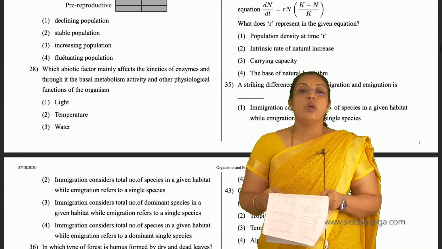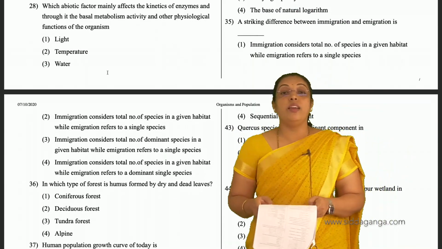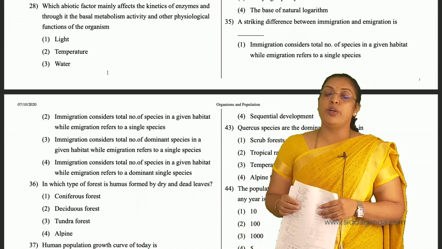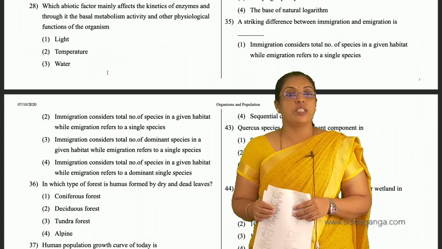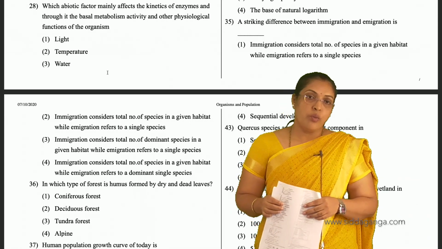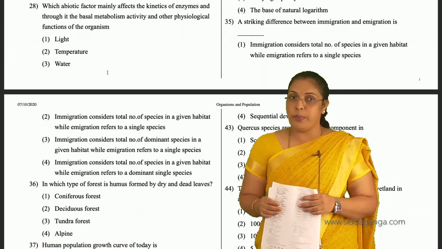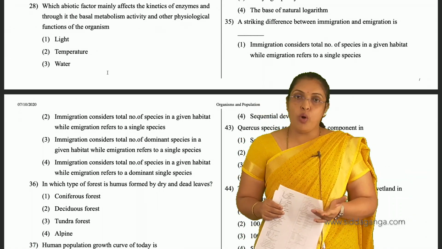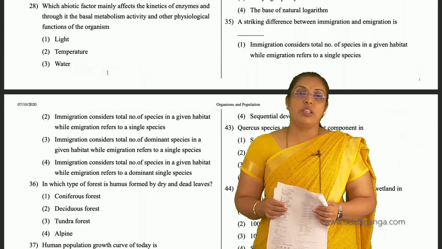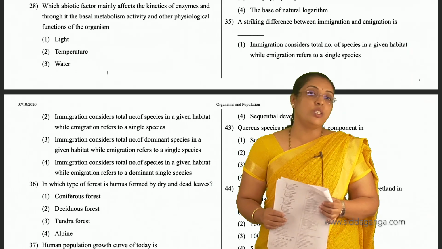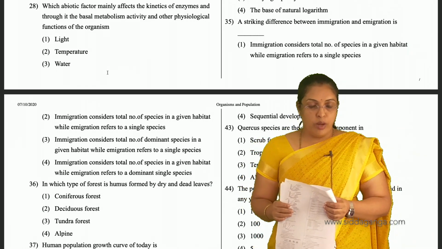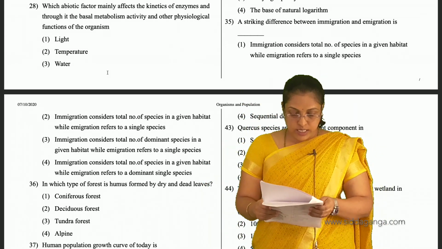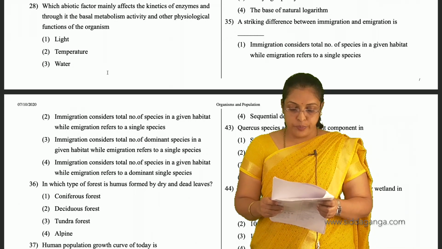And 28, which abiotic factor mainly affects the kinetics of enzymes and through it the basal metabolism activity and other physiological functions of the organisms. We know that enzymes have their particular pH and temperature. So below that and above that they are non-functional. So for the 28th answer, temperature. Temperature plays a very important role in the kinetics of enzymes. So for 28, second is the answer.